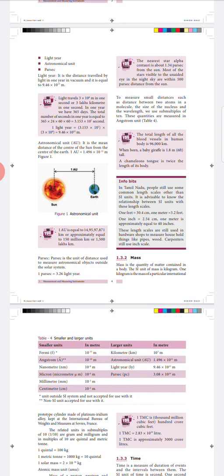Now, in the next Do You Know box, we are going to learn 3 facts. First, the length of the blood vessels in a human being is 96,000 kilometers. The second one, the height of a newborn baby giraffe is 6 feet, that is 1.8 meters. And the third one is talking about the camel's tongue. It is twice the length of its body.